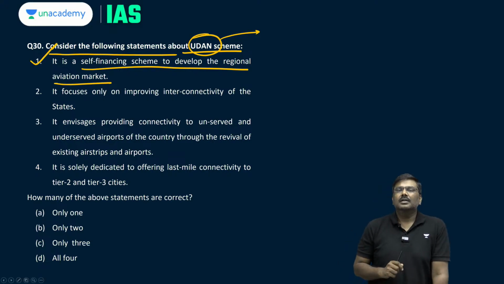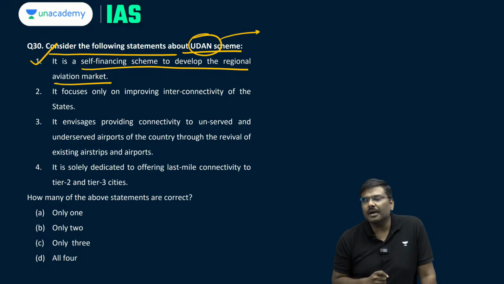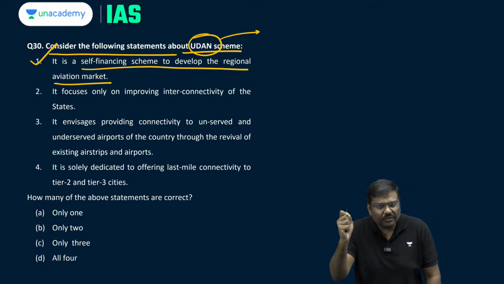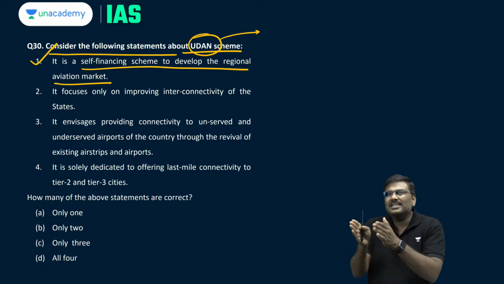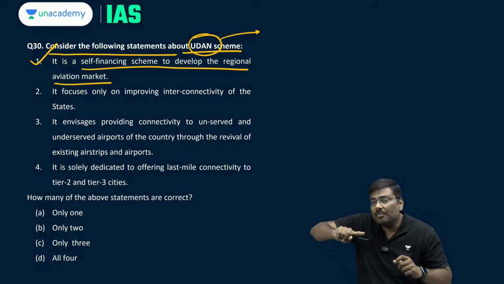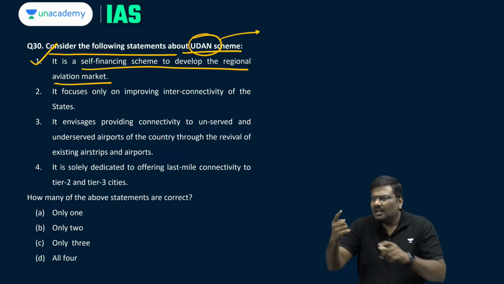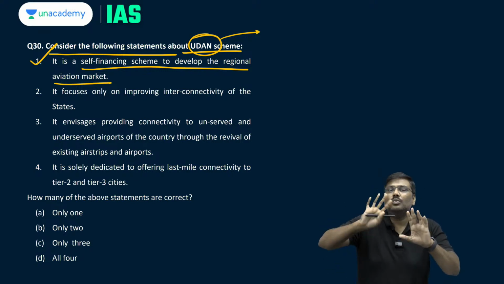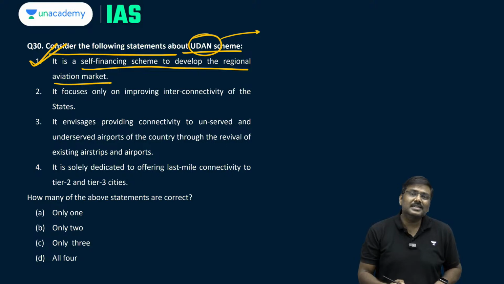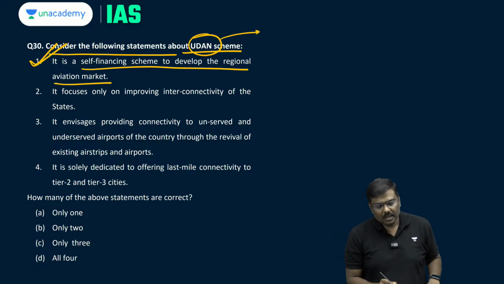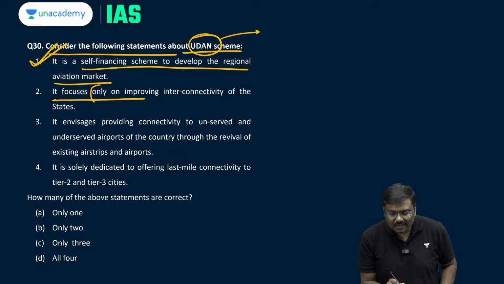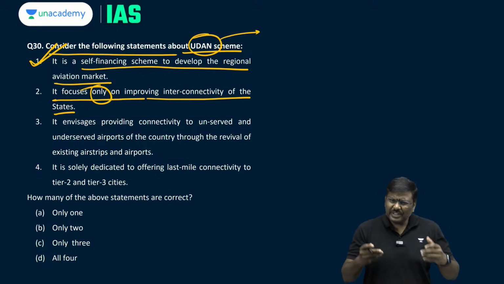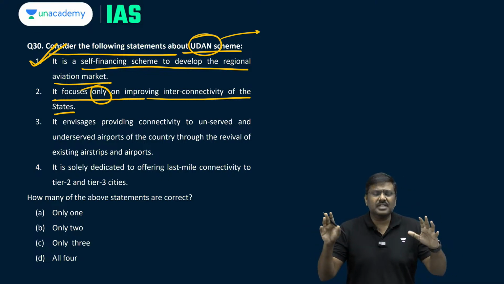Yes, self-financing for a very simple reason. A fund was established under the scheme, Regional Connectivity Fund, and government would collect a certain amount of charges from other airports, use the fund and provide viability gap funding for the other airports which are covered under Udan scheme. So first statement, is it self-financing? Yes. It focuses only on, underline the term only, improving interconnectivity of the states. No, within the states, across the states, etc.